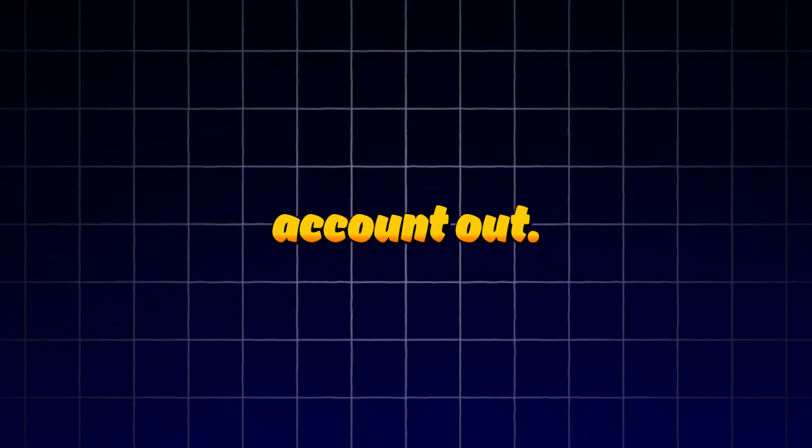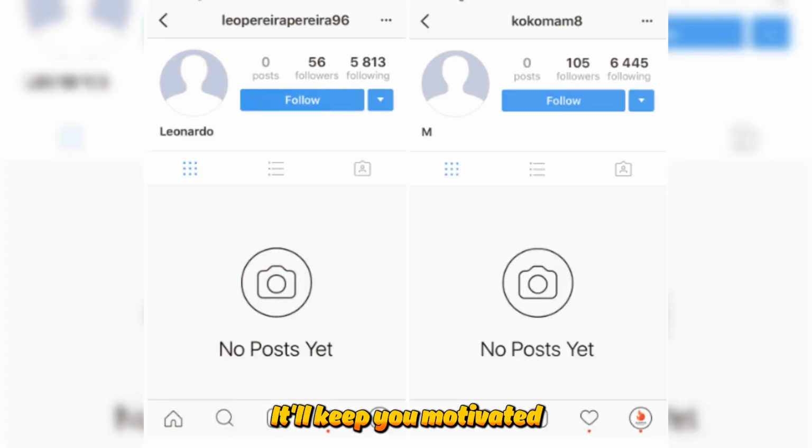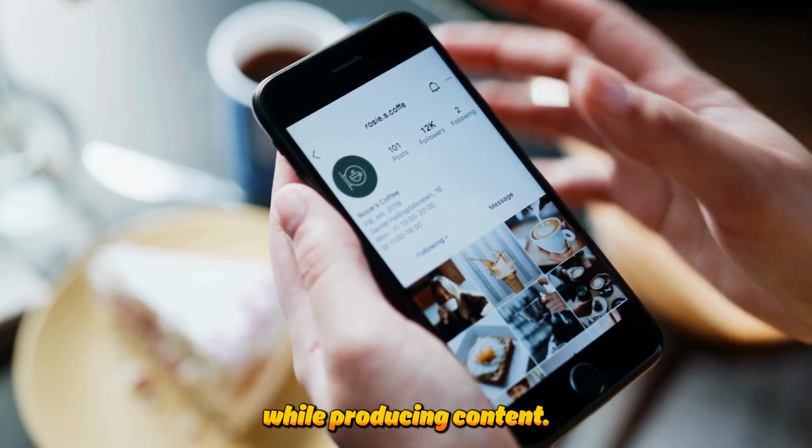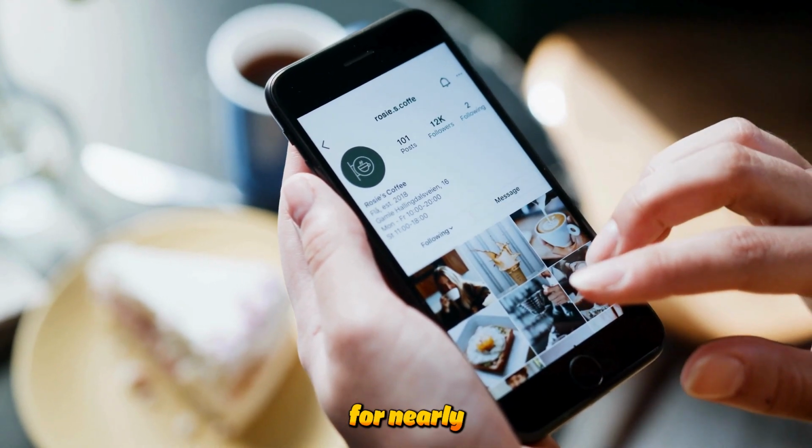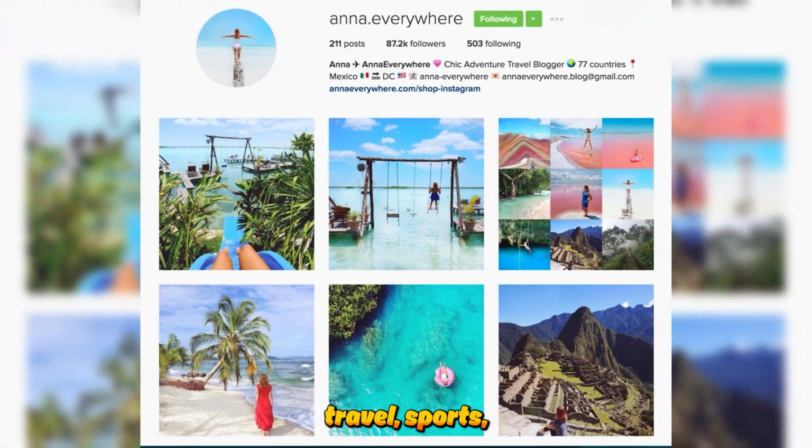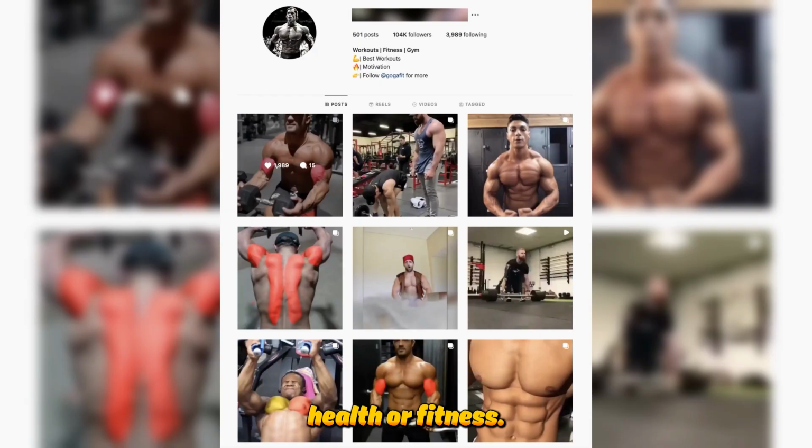Step 1. Create an Instagram account about something you love. It'll keep you motivated while producing content. There's an audience for nearly every interest, be it travel, sports, health, or fitness.